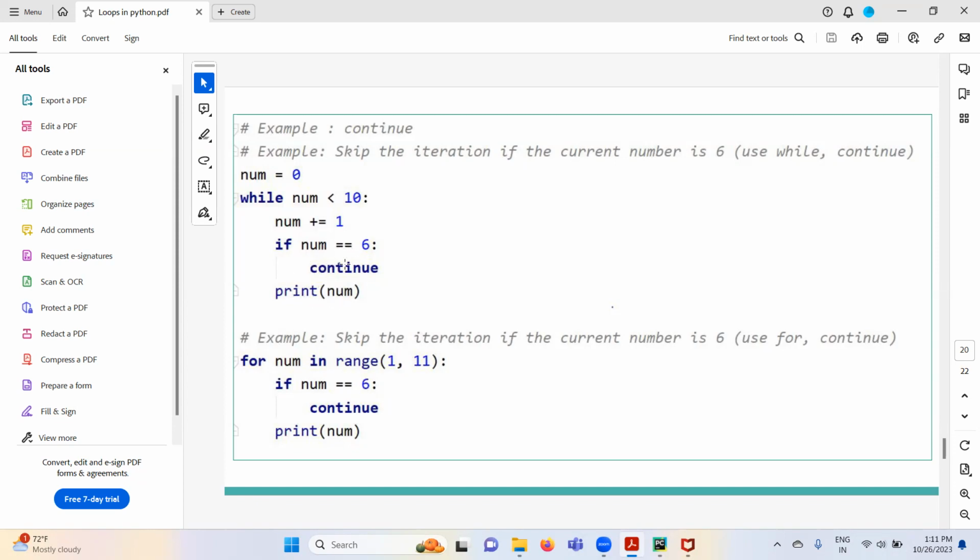That's why it is skipping the 6th value. Except 6, it is going to print all the values. Here also it's the same thing. Here we used a while loop, and here we used a for loop. The concept is the same here and here.